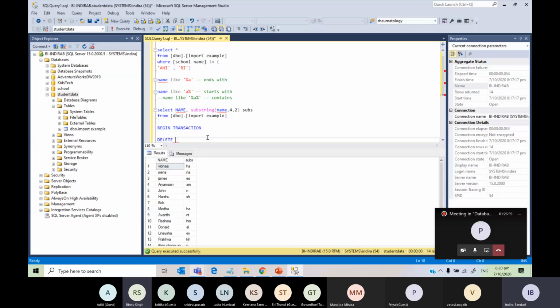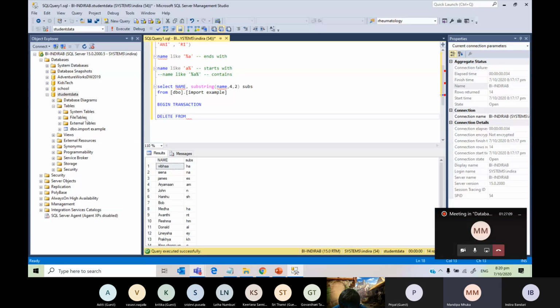Delete from, I'm just dragging this one, and I'm not having any where condition. Then you execute it, and I'm going to execute along with the begin transaction.